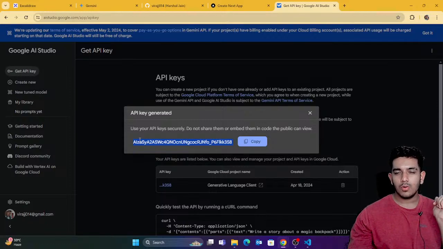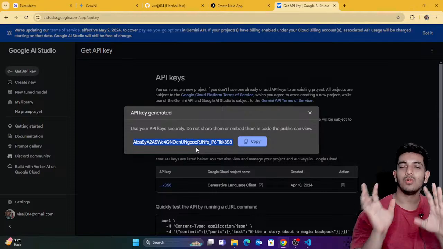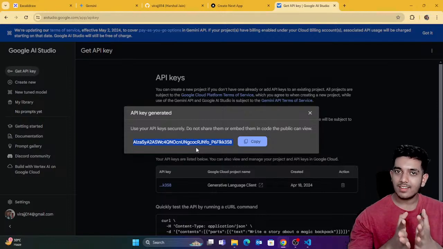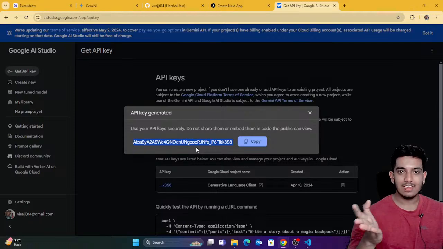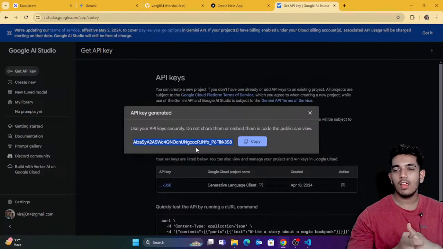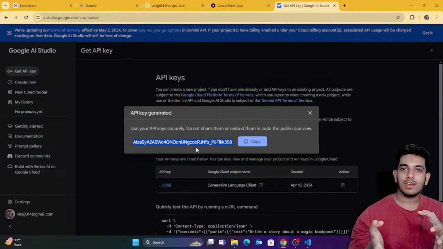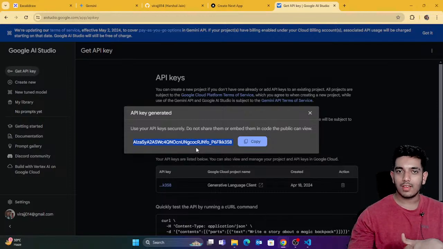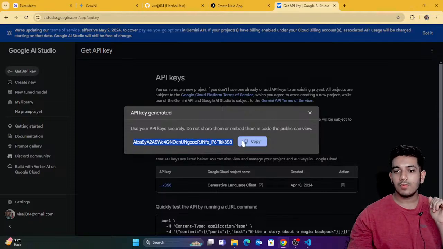Okay, so don't use my API key, you can create your own API key, and never share this API key with anyone. Okay, for this tutorial I'm showing you the API key, but never share this with anyone in any case, because it might cause some security issues. After this tutorial I'm gonna delete this API key, so you can create your own API key. That would be the best case. So I'm simply gonna click on copy, so you can see that I have the API key.